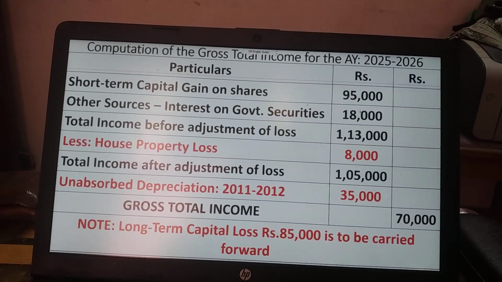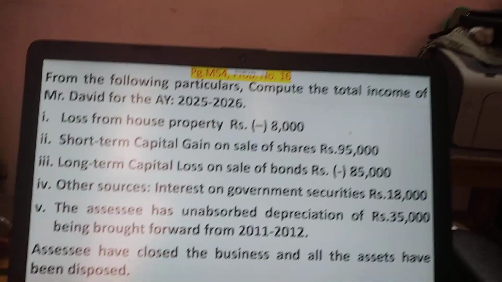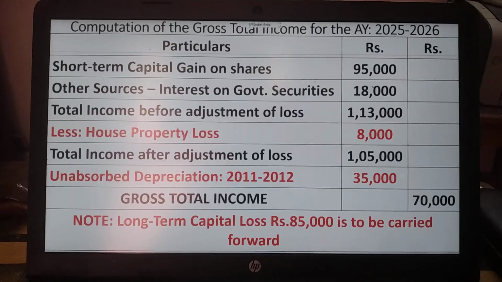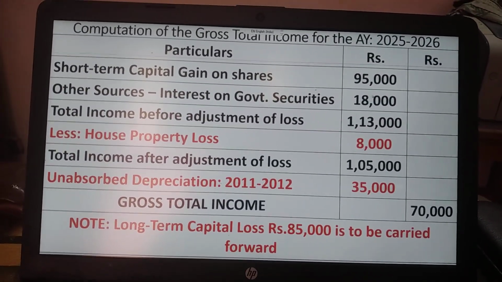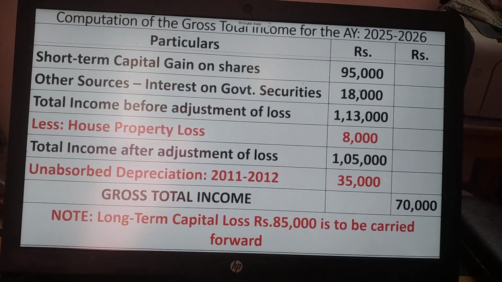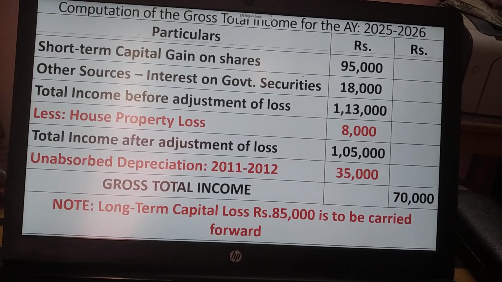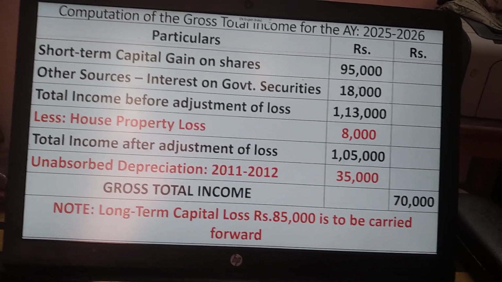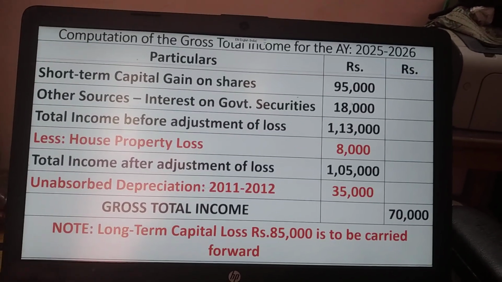Now when it comes to the loss, see the question. Loss from the house property 8,000 minus 8,000. So house property loss can be set off against any head of income to the extent of 2 lakhs other than the casual income. That is, you can set it off against this 1,13,000. Total income after adjustment of loss 1,05,000.